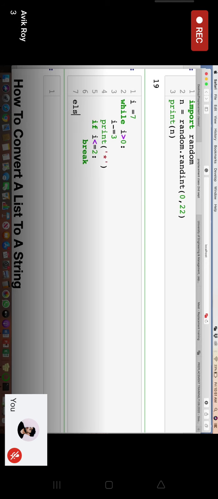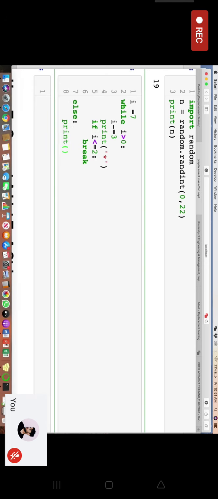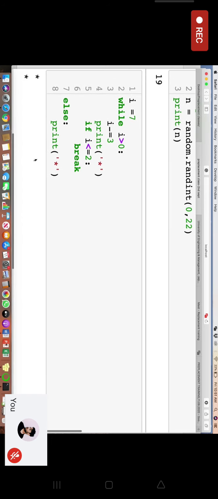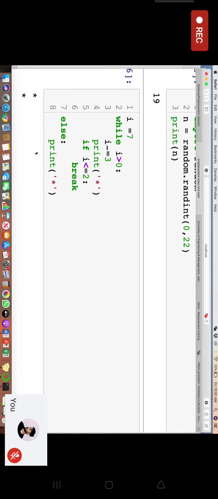Yes. Yeah, ma'am, because it is i minus equals 3, so at a time 3 will be deducted. Then if i value is less than or equal to 2, then the program will break and it will not continue any further. So we will just have 2 stars printed for this program.